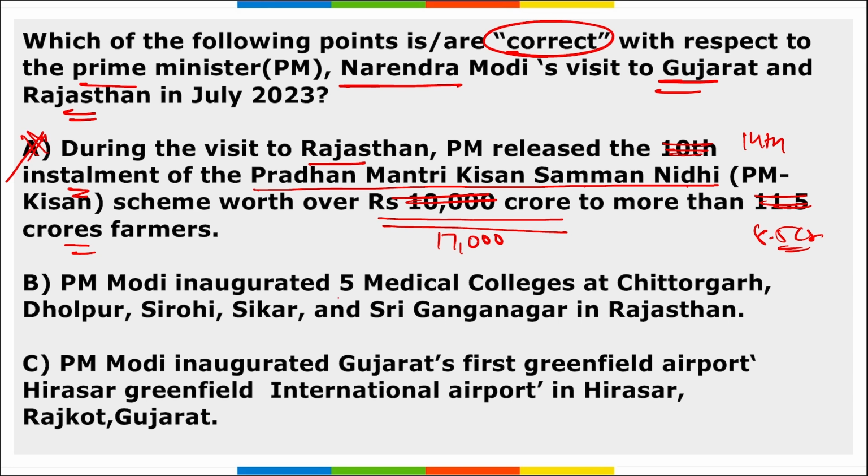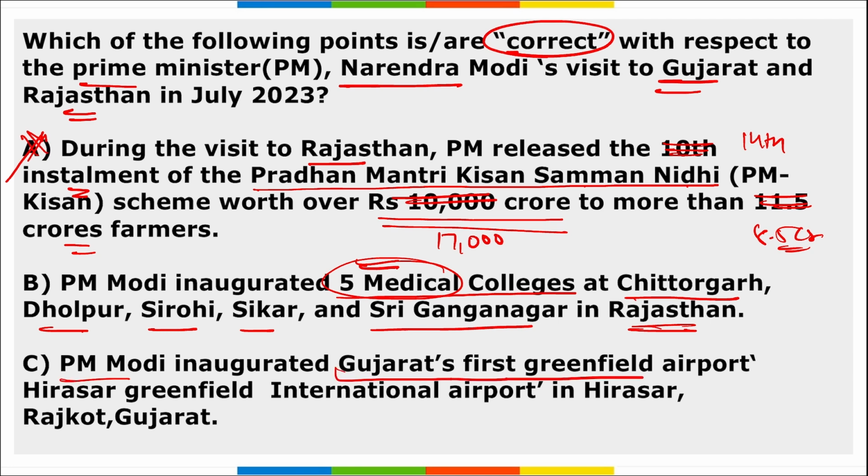Option B, PM Modi inaugurated 5 medical colleges in Rajasthan, at Chittorgarh, Dholpur, Sirohi, Sikar, and Sri Ganganagar. So these are the 5 locations where medical colleges were inaugurated by PM Modi in Rajasthan. Next, PM Modi also inaugurated Gujarat's first greenfield airport, that is Hirasar Greenfield International Airport, in Hirasar, Gujarat.